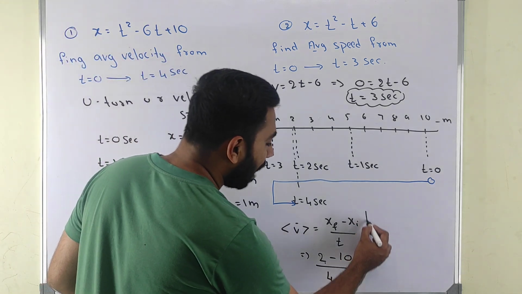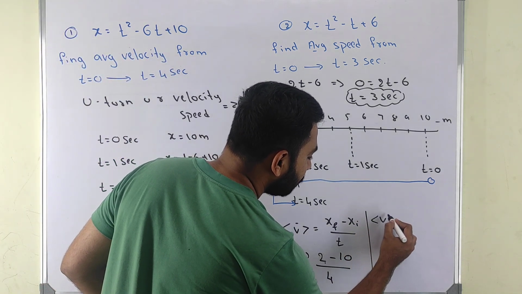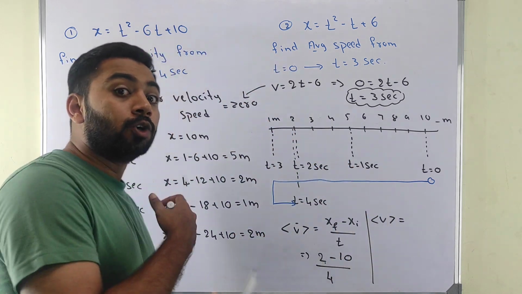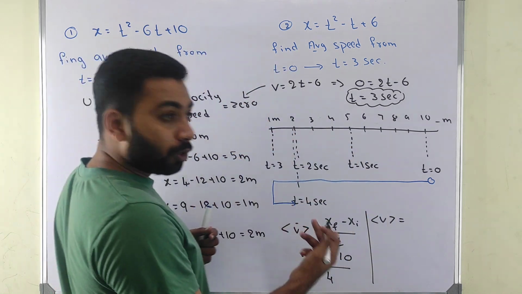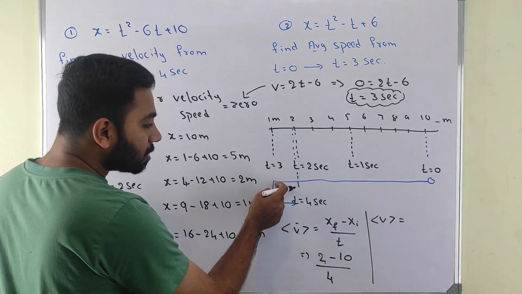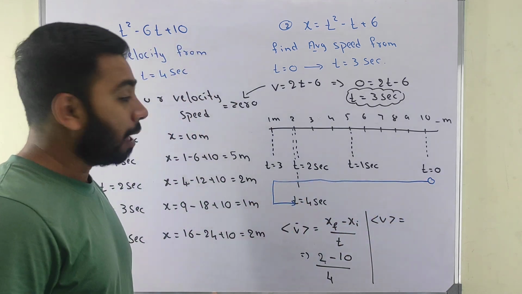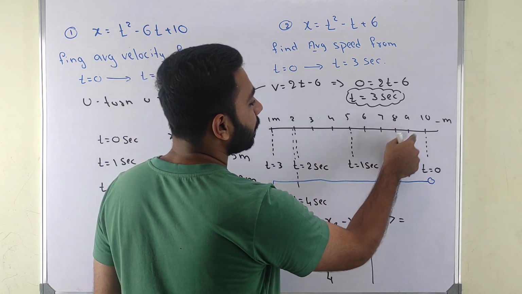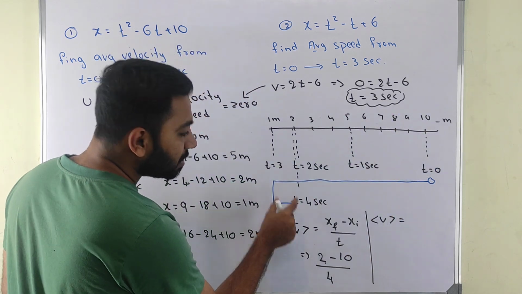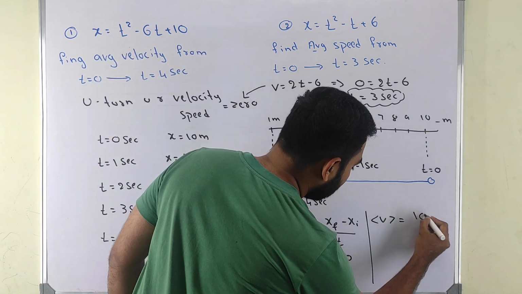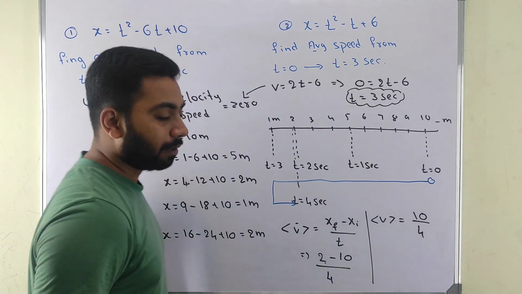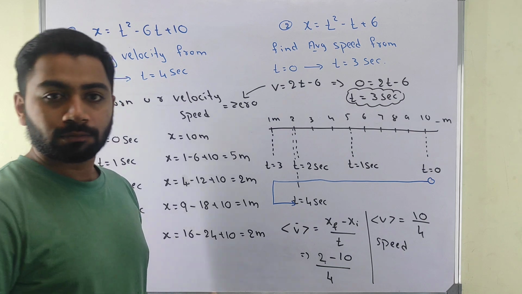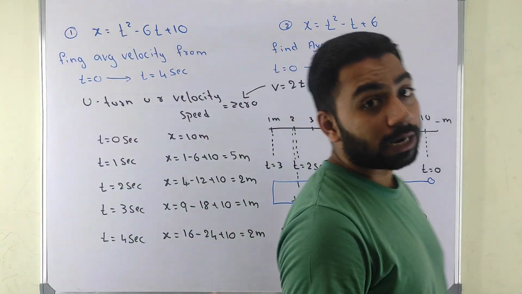Now when they ask you average speed, then I take the overall distance travelled. What does average speed mean? Total distance divided by total time. Here my total distance is all this plus this one. That is, from 1 to 9: 1, 2, 3, 4, 5, 6, 7, 8, 9. 9 plus this one, 10, divided by 4. My speed is this one. My velocity is this one. Okay. So this is how we do a turning problem.